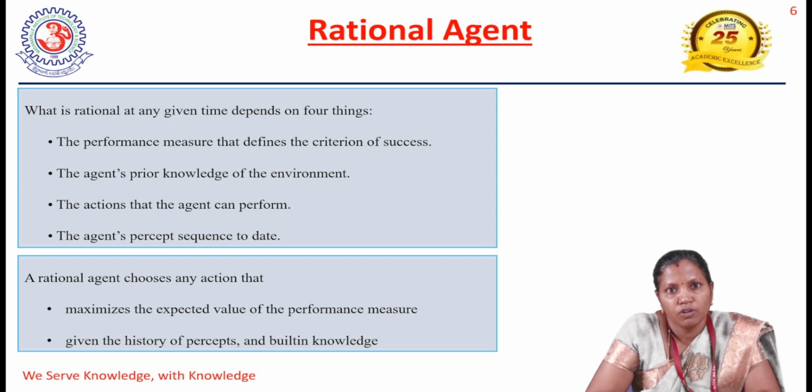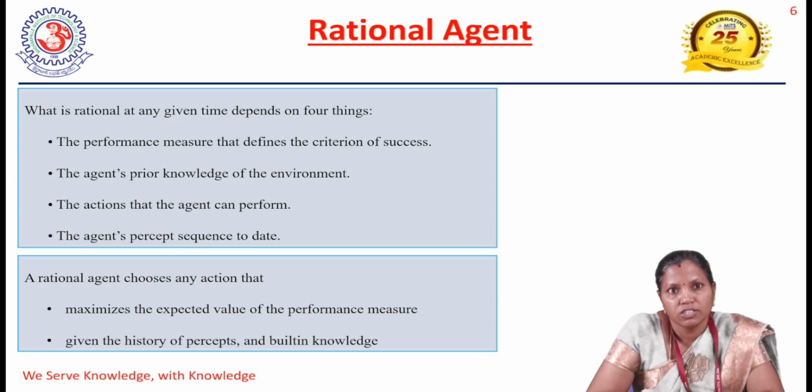For example, if you are plunking down an agent in the environment, the agent may apply a sequence of actions based on the percepts it receives. This sequence of actions may lead to a change of state in the environment. This change of state can be desirable. This notion of desirability is what we call the performance measure. The performance measure is going to evaluate any sequence of environment states. So we can take the performance measure as the criterion of success of the agent's behavior.